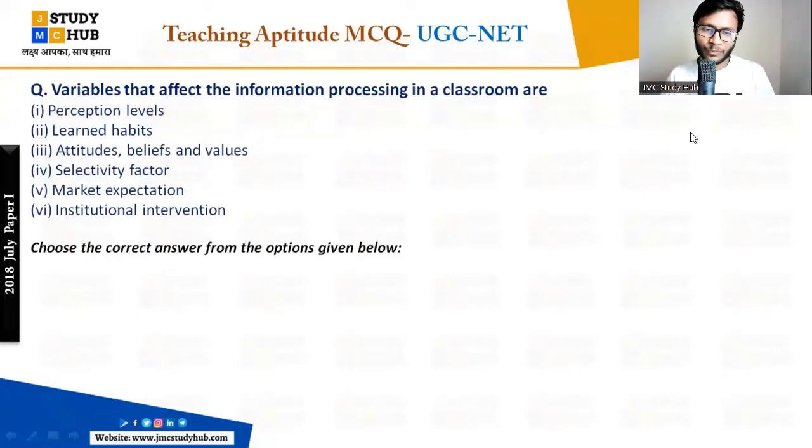Only 3, 4, 5, 6, 1, 4, 6, 1, 2, 3. I told you the four variables are the correct answers. Four variables will be there. Chaliye, so let's check here.